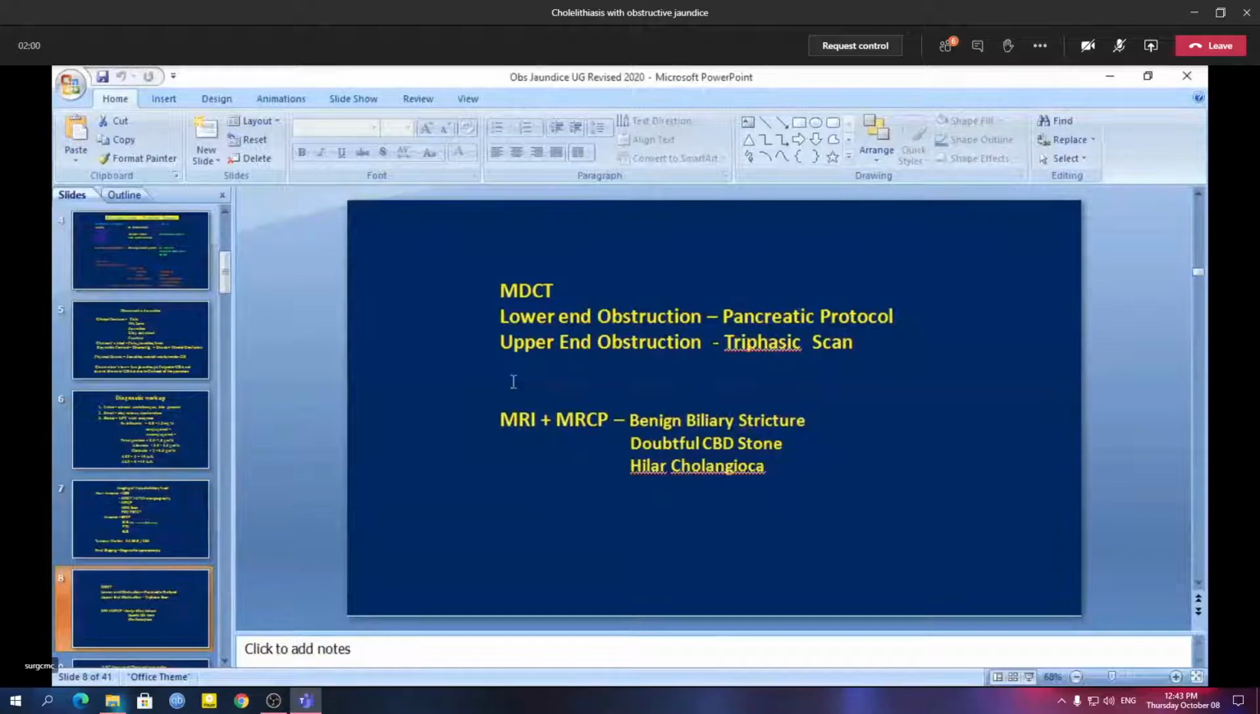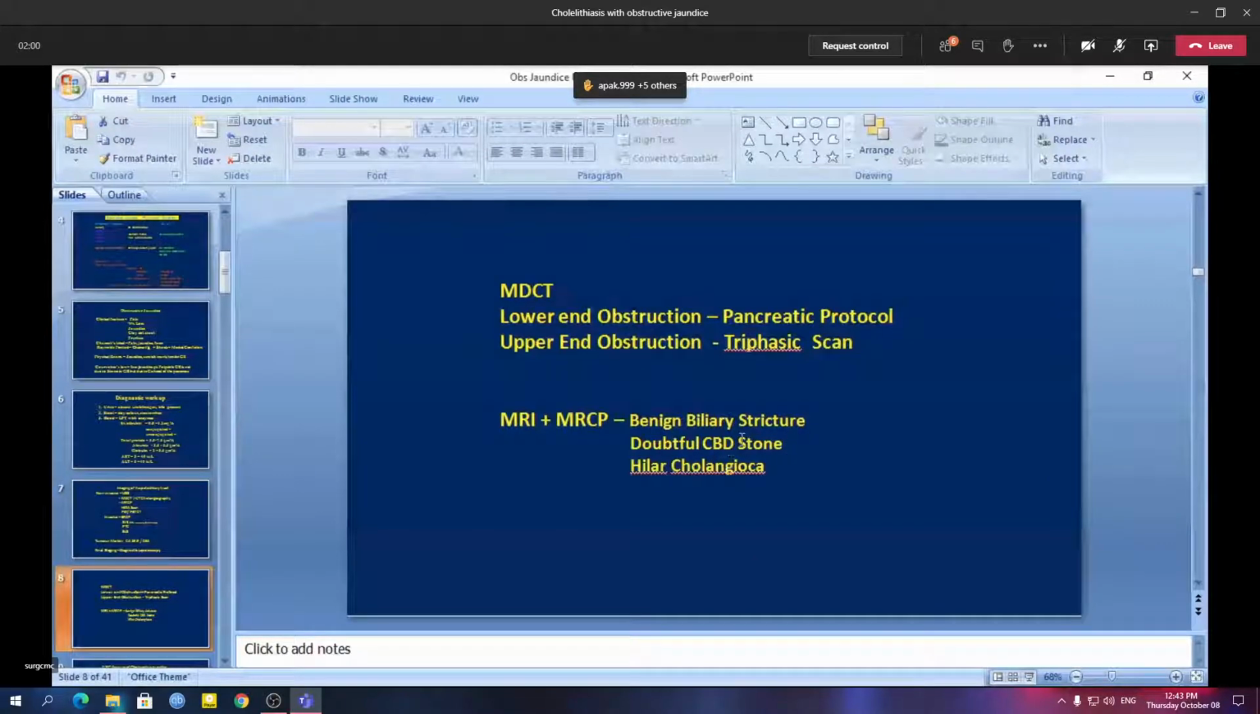Now MRCP along with MRI will be employed for benign obstructive jaundice, which means either benign biliary stricture, doubtful common bile duct stone, or hilar cholangiocarcinoma. Why do I say doubtful common bile duct stone? Because common bile duct stone is usually very well picked up by ultrasonography.